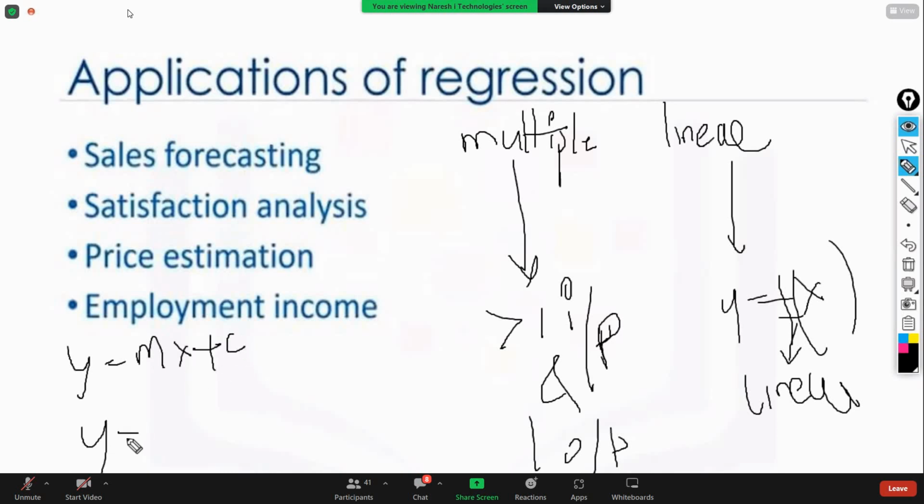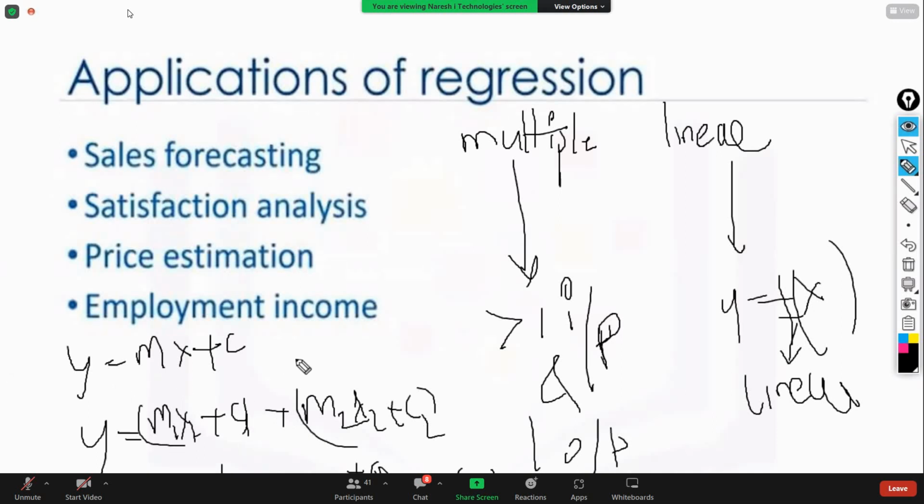The same thing: y is equal to m1 x1 plus c1 for the first variable, m2 x2 plus c2 for the second variable, and so on up to however many variables you have, mn xn plus cn. You are going to combine all the variables. This is the equation for linear regression.